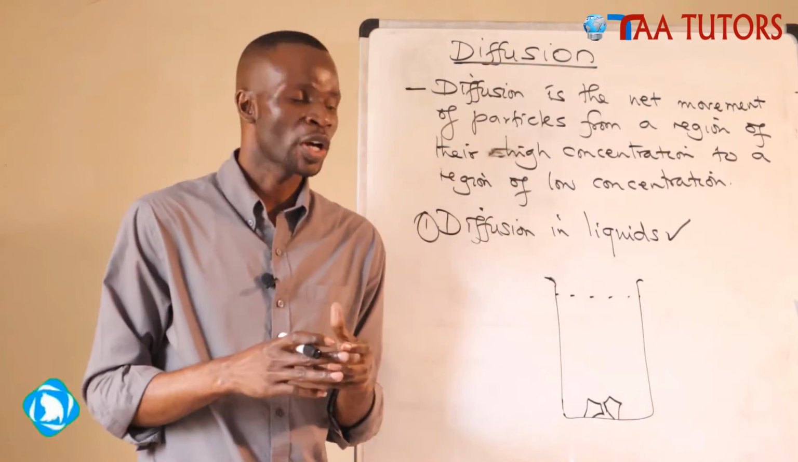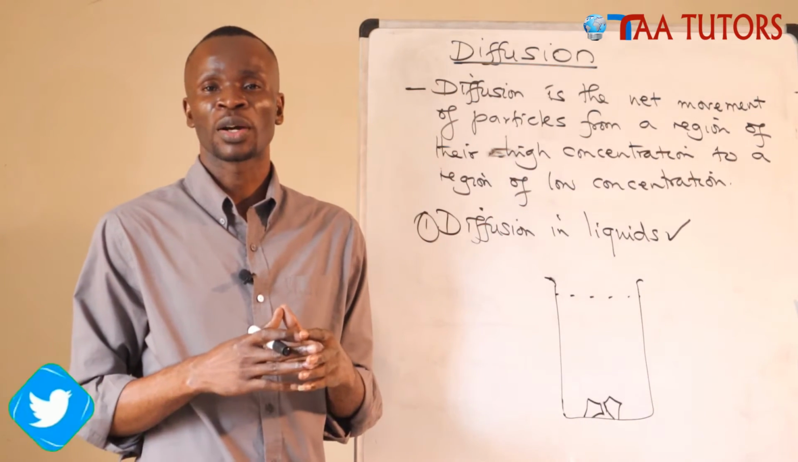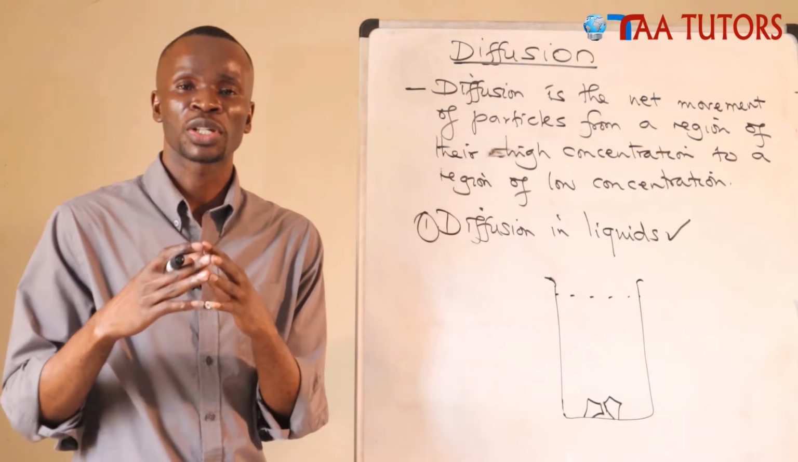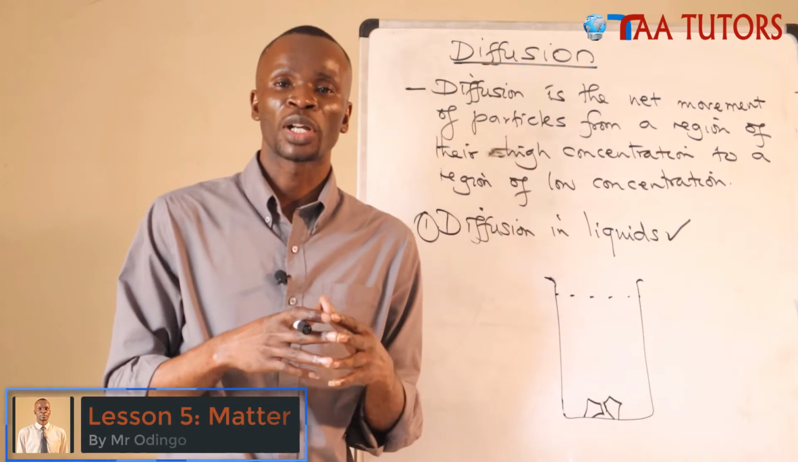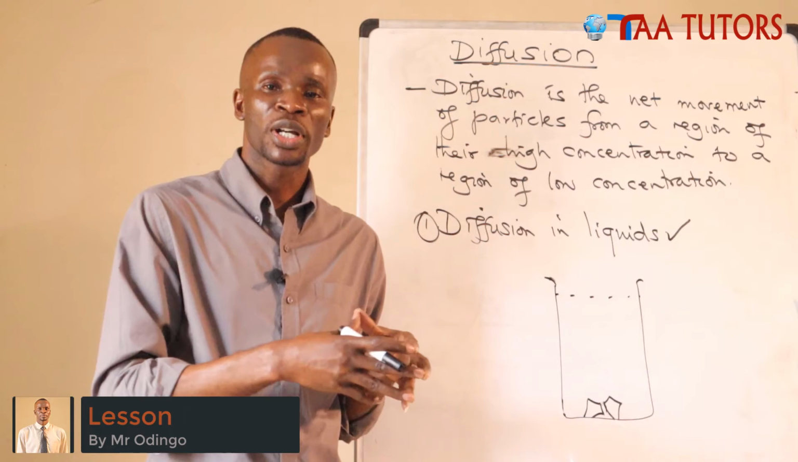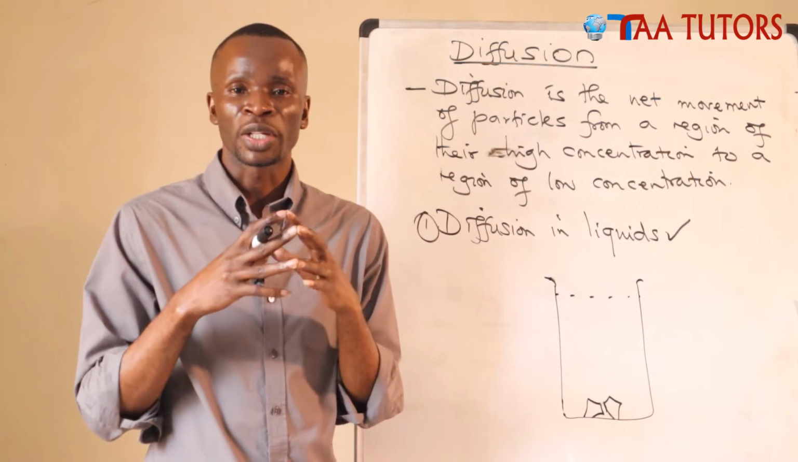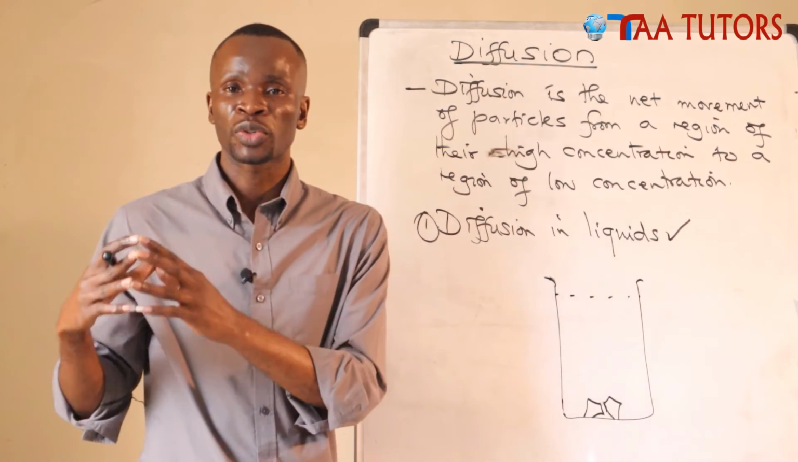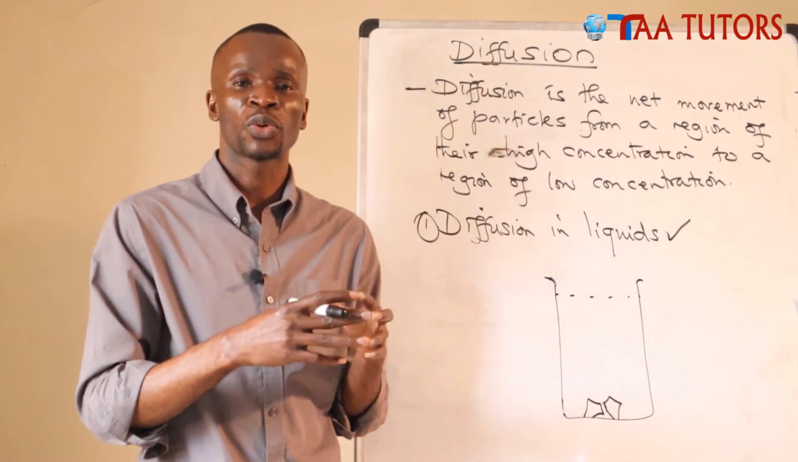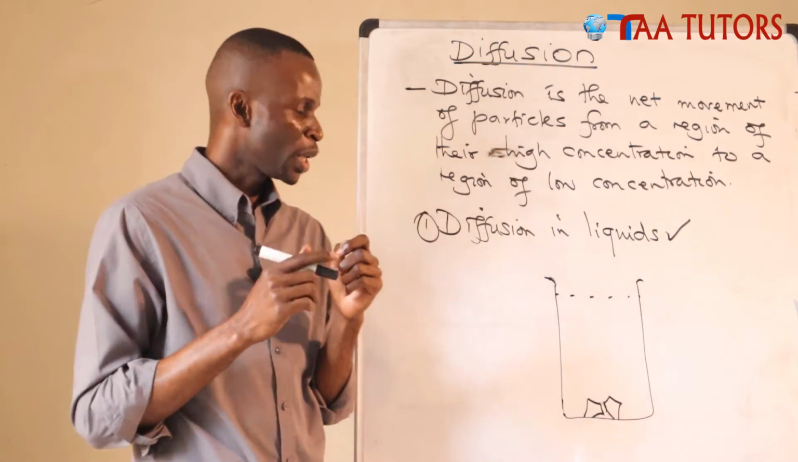Some of the colored substances we can use include potassium manganate 7, which is purple in color. We can use potassium dichromate 6, which is orange in color. We can use hydrated copper 2 sulfate, which is blue in color. And there are many other substances we can use. But in exams, or when you want to try this experiment at home or in school, you need to use a colored substance because then seeing what is happening will be easy.